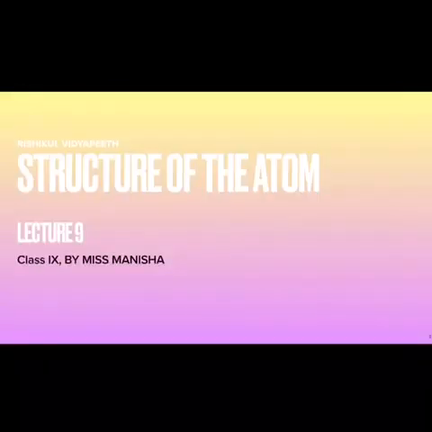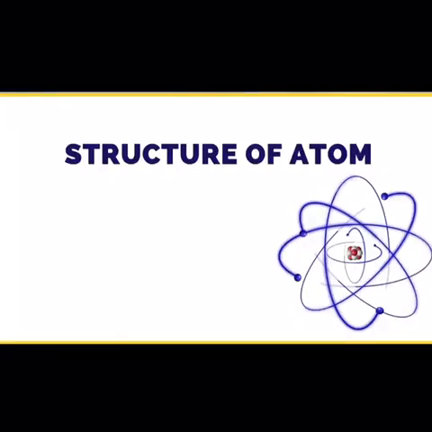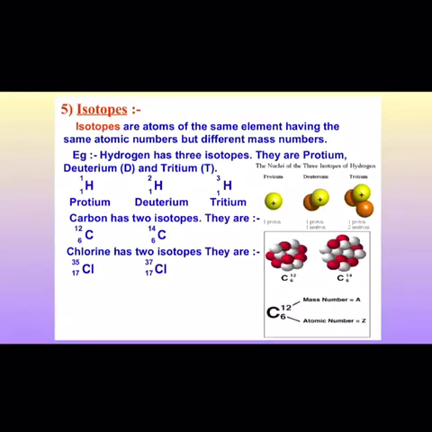Good morning students. So today in this video let us talk about isotopes and isobars. In nature, in a number of cases, atoms of the same element are found which have the same atomic number but different mass number, and such atoms are called isotopes. So isotopes are the atoms of the same element having the same atomic number but different mass number.